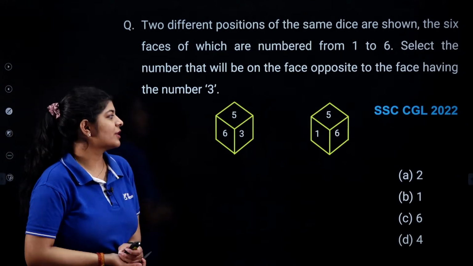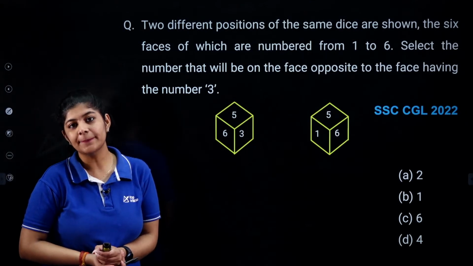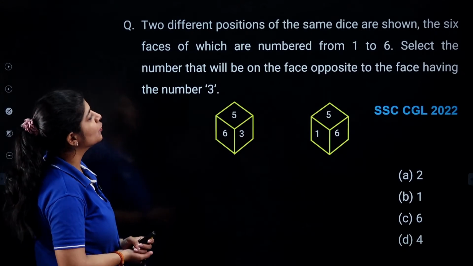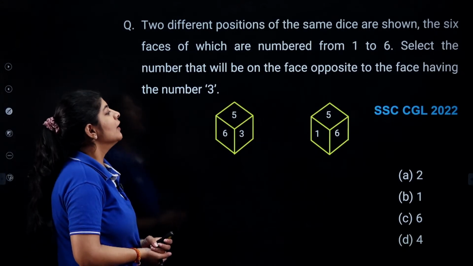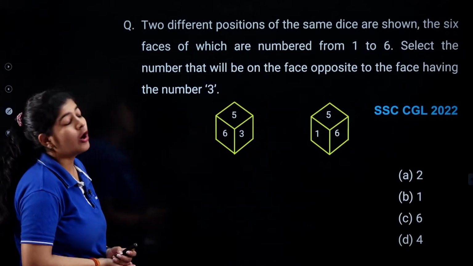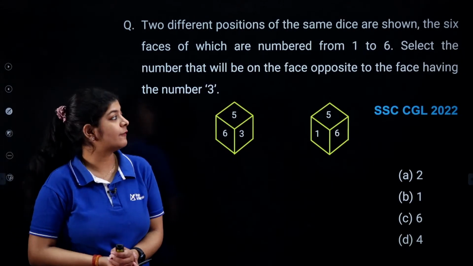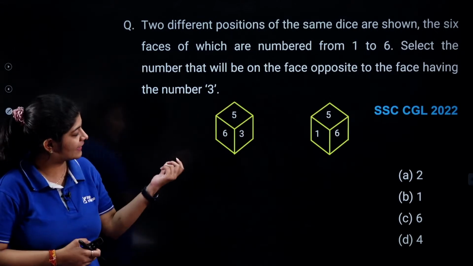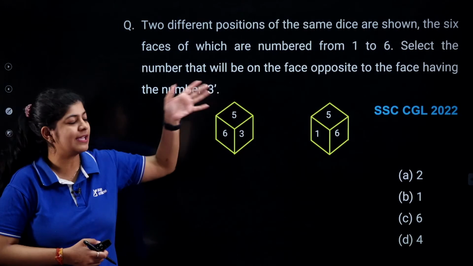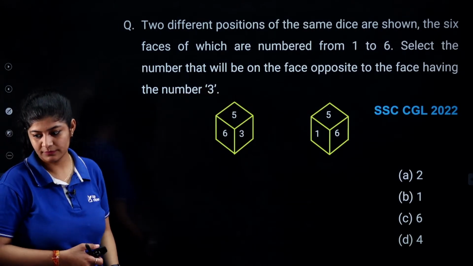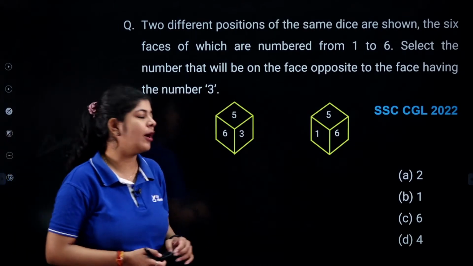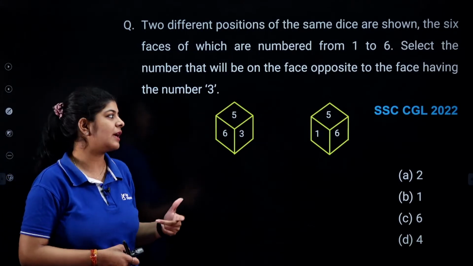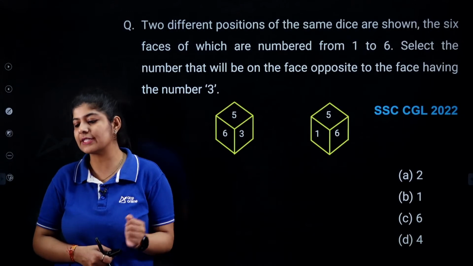I guess this question is very simple, so I'm just expecting your answers in the comment section. What we need to do is identify the opposite face of 3. And you can easily see that the two faces are common. So the third faces which are given in these particular views are the opposite pair of each other. So what is the correct answer?